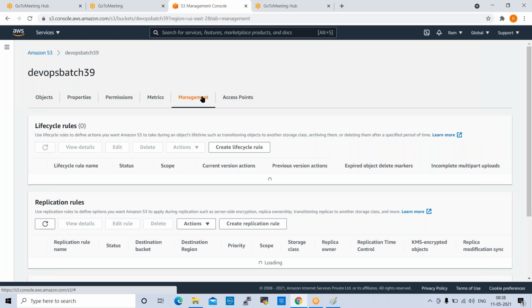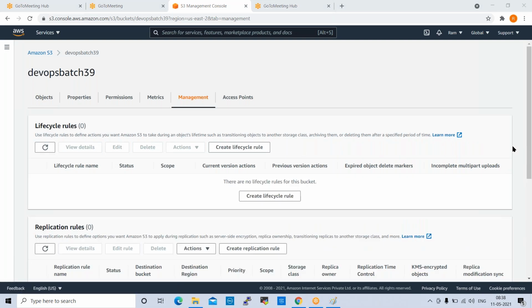What previous versions of data will be moved, sir? Like, before 90 days, all the versions, or only? Once 90 days are completed, for example, you uploaded one file into the S3 bucket today, once it completes 90 days, then the file will be moved to Glacier.